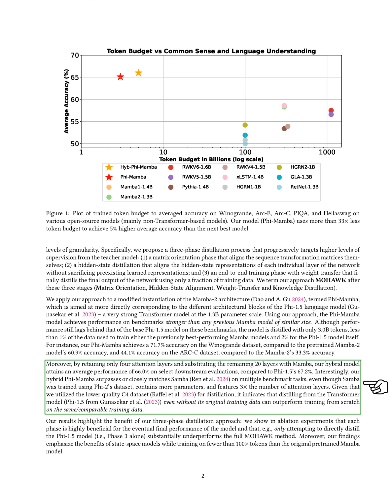Additionally, by retaining only 4 attention layers and replacing the other 20 with Mamba layers, our hybrid model achieves an average performance of 66.0% on selected evaluations, closely matching PHI 1.5's 67.2%. Interestingly, our hybrid Phi Mamba performs comparably to or better than Samba, despite Samba being trained on a larger dataset and having more parameters. Our results demonstrate the effectiveness of our three-phase distillation approach, as each phase significantly contributes to the final model performance.